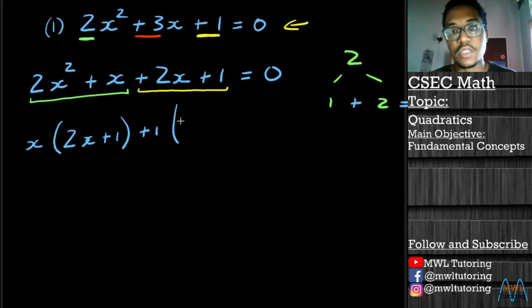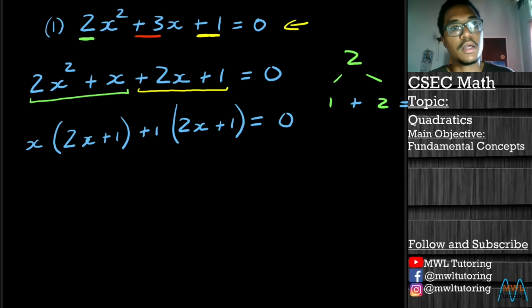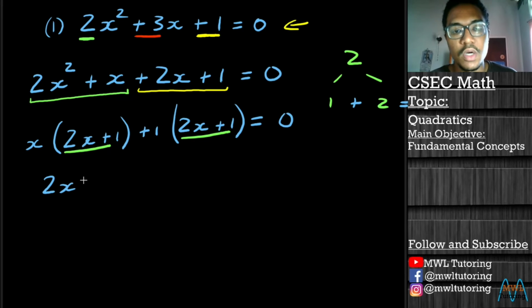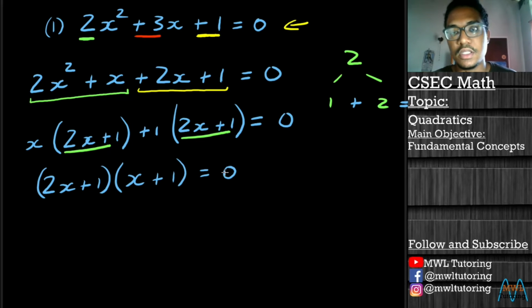And once we factorize, we get 2x plus 1. Now, our two brackets have the exact same value in them. So we factorize again, and we get 2x plus 1 and x plus 1 equal to 0.